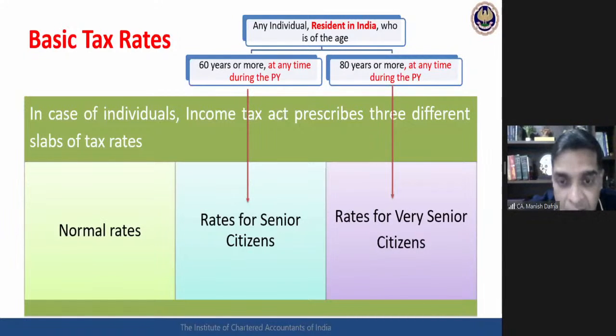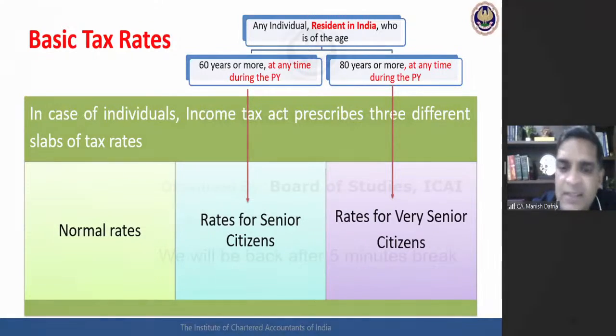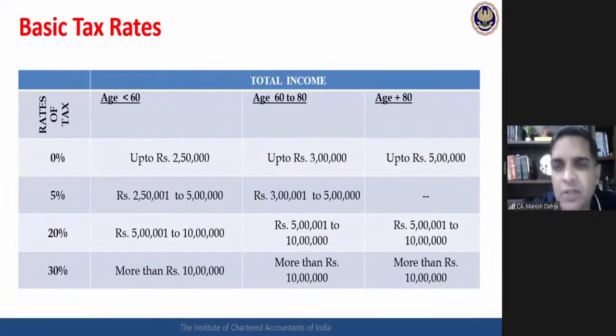Okay. So, very simple idea. 3 slabs of taxation. What are the percentages? What are these rates? You all know already. But what needs to be seen very, very carefully is what exactly is the meaning of senior citizen, very senior citizen, that age of 60 or 80, when it is to be seen: at any time during the year. Even on the last day of the year, if the assessee has completed 60 or 80 years, he is entitled to those special rates. Okay. Now, what are these rates? You all know it already. I'm not going to tell you this.